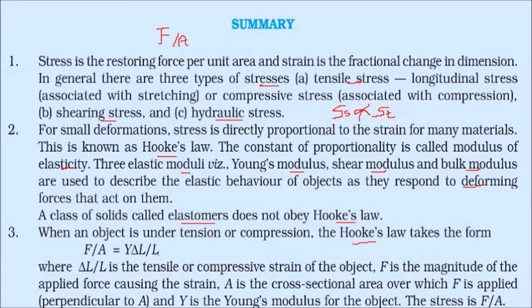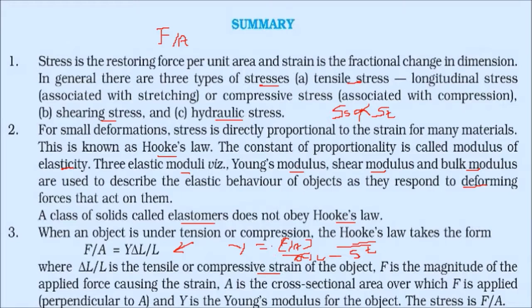This is very important for solving the problems. F by A is equal to Y delta L by L. This essentially has come from Y, which is F by A divided by delta L by L. This delta L by L is the tensile or compressive strain.